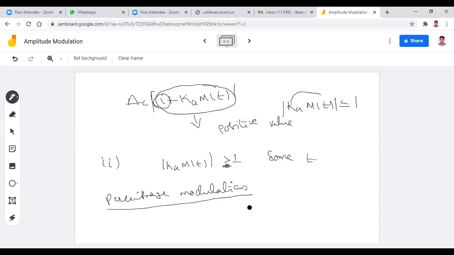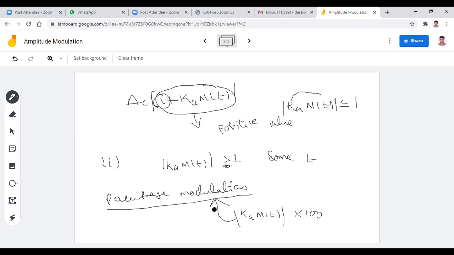Percentage modulation is nothing but the absolute value of Ka into m(t) multiplied by 100, which is referred to as percentage modulation. The definition of percentage modulation is that when the absolute value of Ka into m(t) is multiplied by 100, it is referred to as percentage modulation. Clear about this?